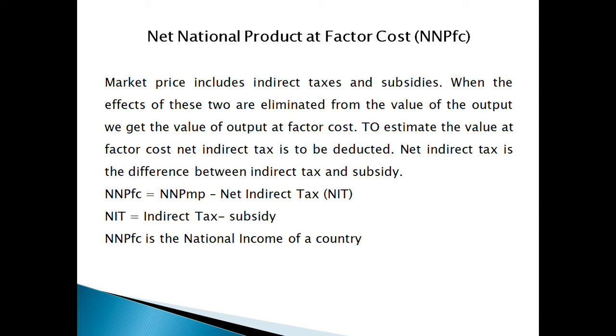Net indirect tax is the difference between indirect tax and subsidy. That is, NNPFC equal to NNP-MP minus net indirect tax or NIT. NIT is equal to indirect tax minus subsidy. NNPFC is the national income of a country. That is, net national product at factor cost is considered as the national income of a country.